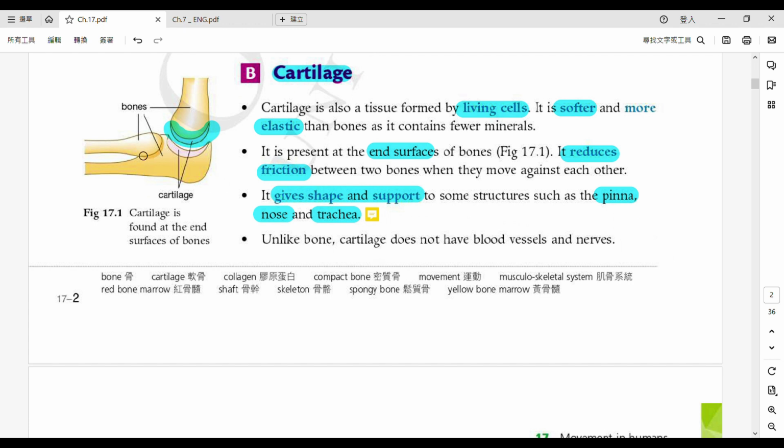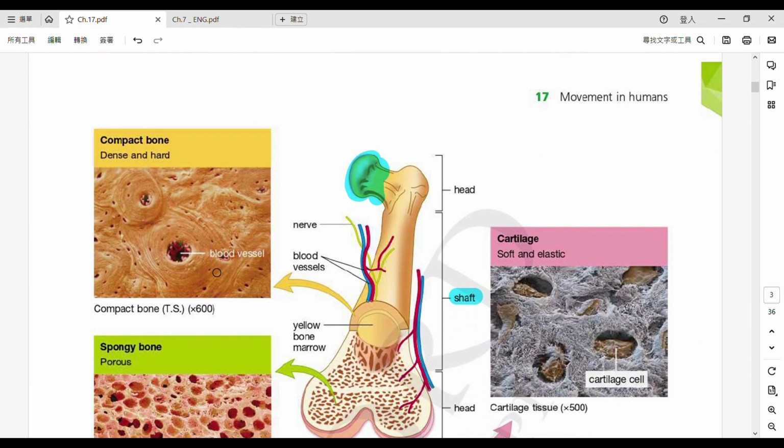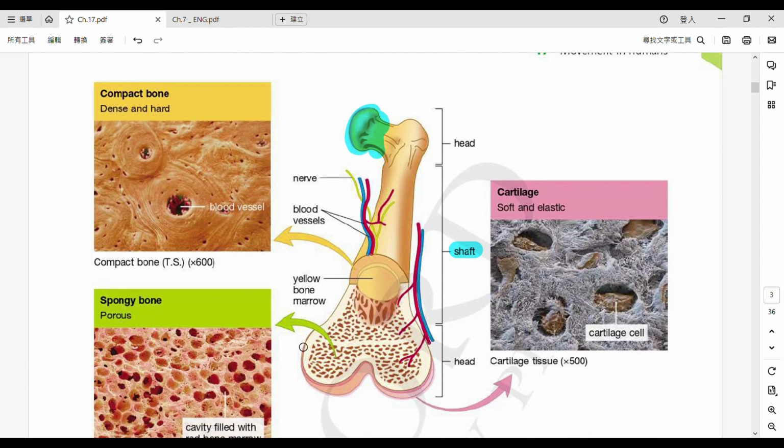However, there is some differences between the cartilage and the bones. So cartilage, as you can see, it's very thin. Okay? You can think it this way. You will not be able to find any blood vessel or nerves around them. Okay, so blood vessels and nerves, they mainly support the bones, of course, and they are close enough together. 佢兩者好近嘅啫。So therefore, it can also provide the nutrients, oxygen, and remove carbon dioxide, urea from these cartilage.